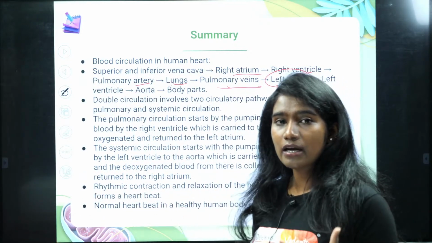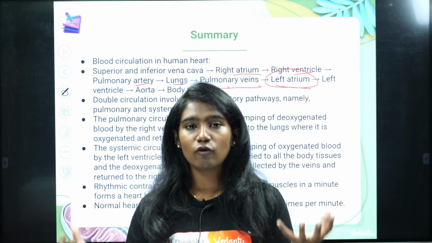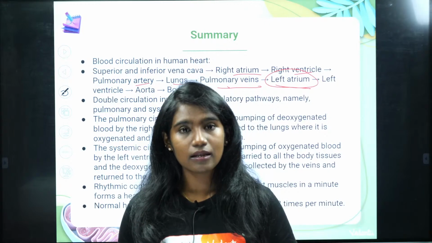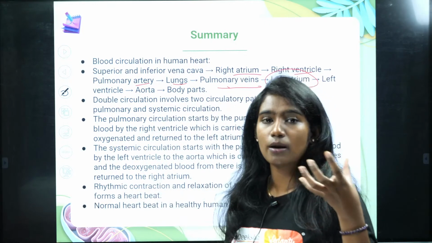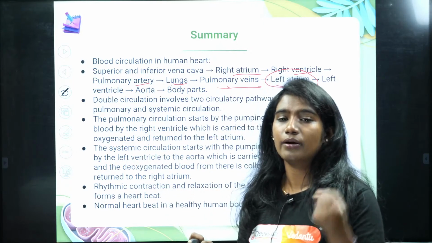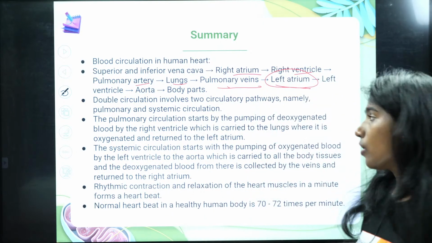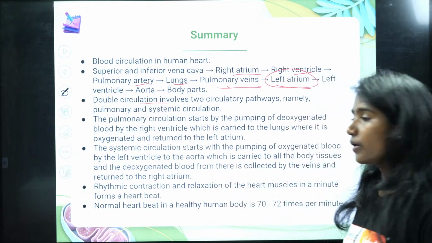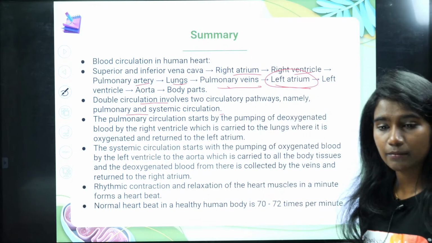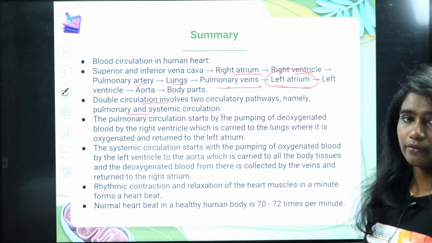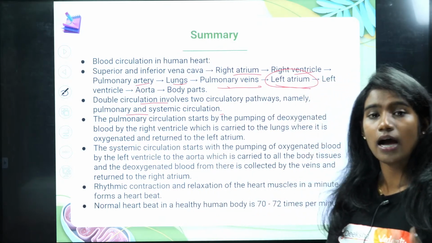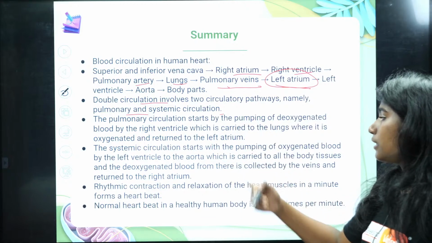And then when the bicuspid and tricuspid valve closes, lub sound is produced. And when the semilunar valves, that is your pulmonary semilunar and aortic semilunar valve, close, dub sound is produced. Okay. And then we spoke about double circulation, which involves two circulations, right? That is pulmonary and systemic circulation. Pulmonary circulation is between the heart and the lungs, whereas systemic circulation is between the heart and different parts of the body. That's what is being explained.